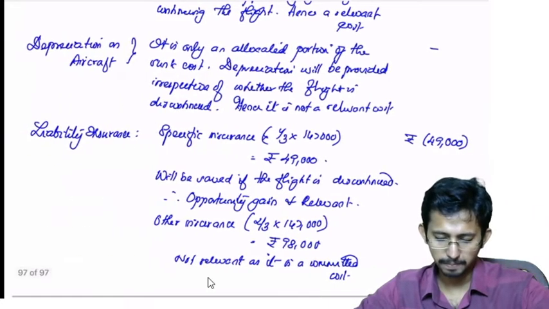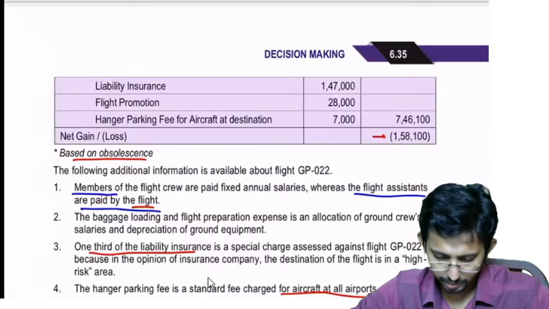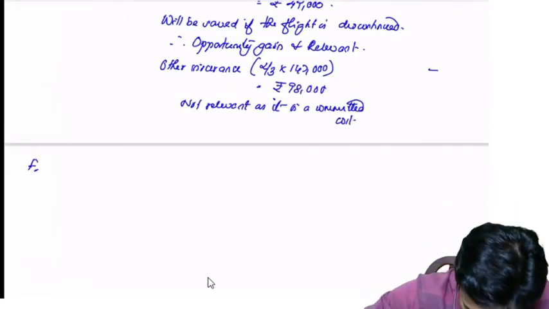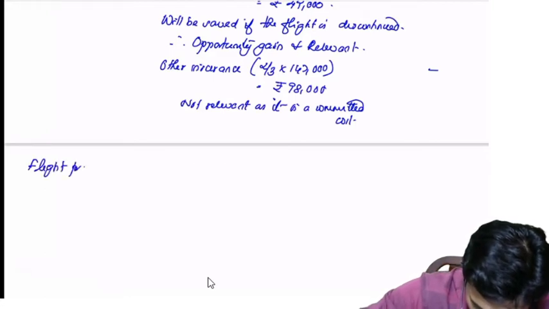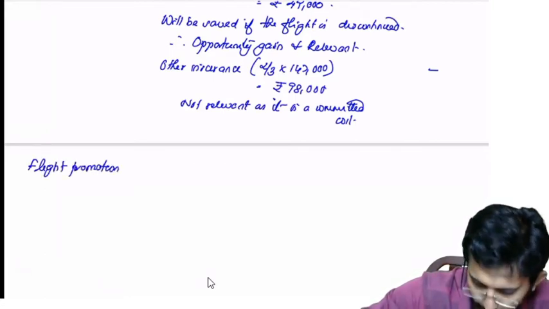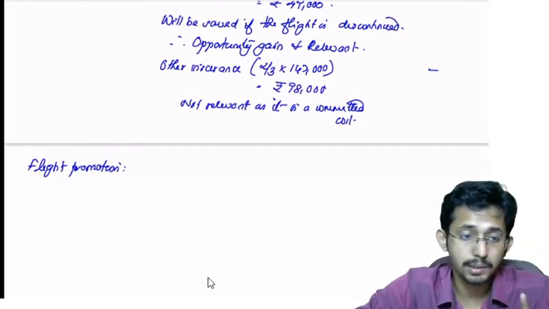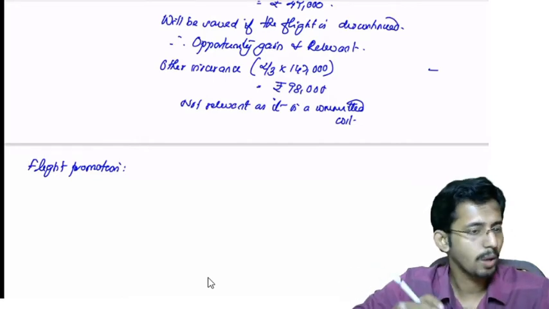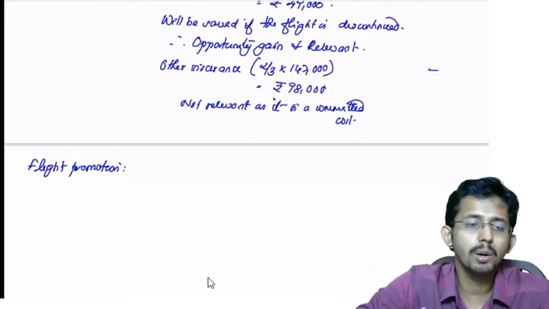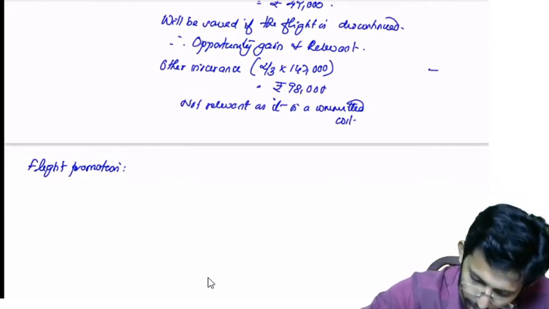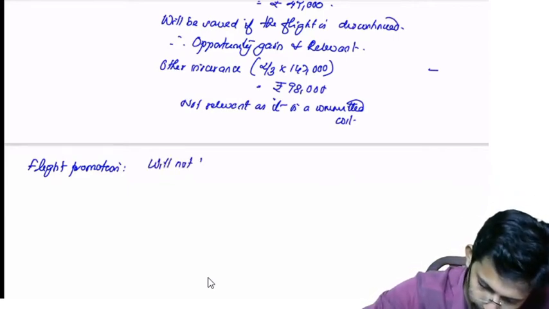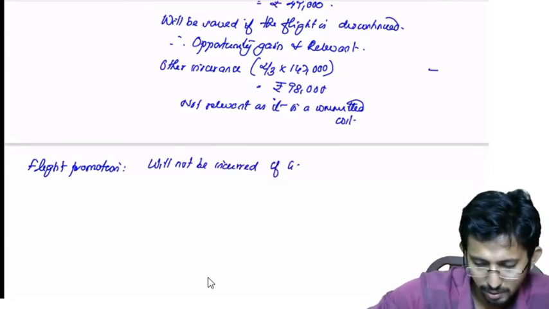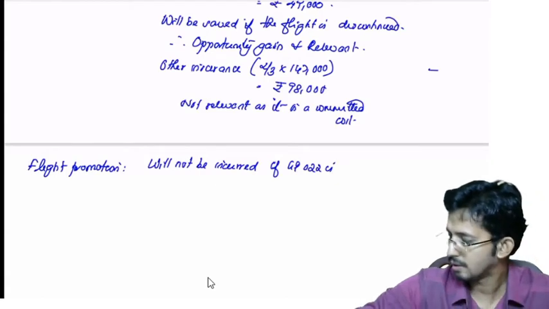Now moving further, what is the next cost? Next cost is flight promotion. Is it a relevant cost? Yes, it is a relevant cost. Why? Flight promotion is required only if you continue the flight; if you are discontinuing, then you will not incur this cost. It will not be incurred if GP022 is discontinued.